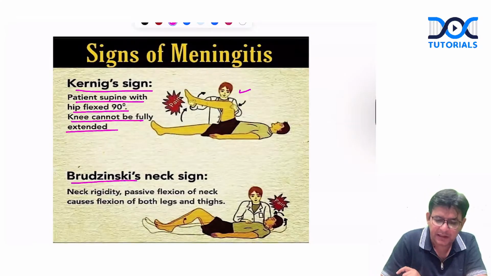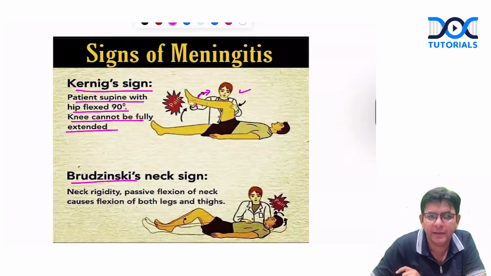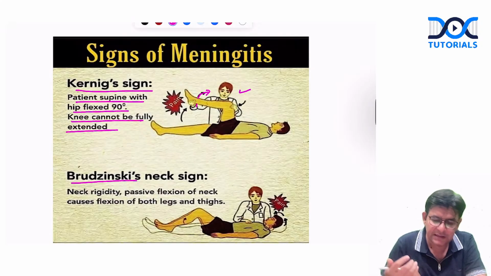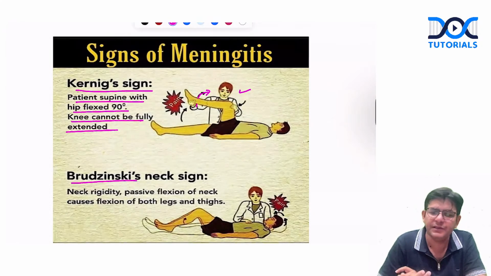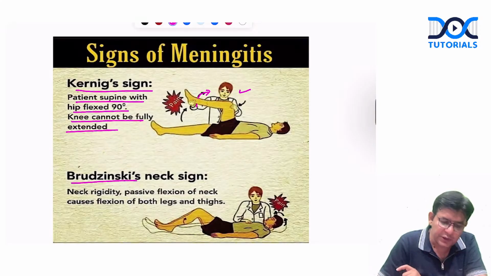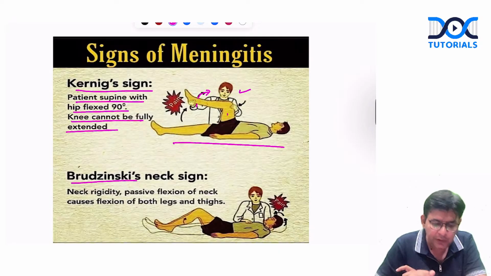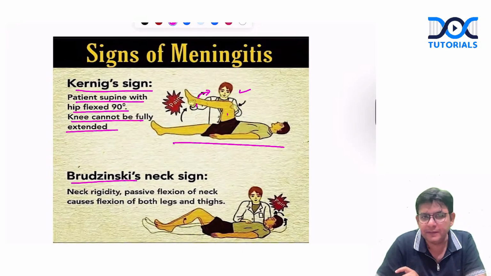This particular knee you want to extend, but it is not able to be extended because of meningitis. This is termed as Kernig sign. The patient is lying supine, hip flexed at 90, and the knee which you want to fully extend, it will not be possible. This is what is termed as Kernig sign positive.